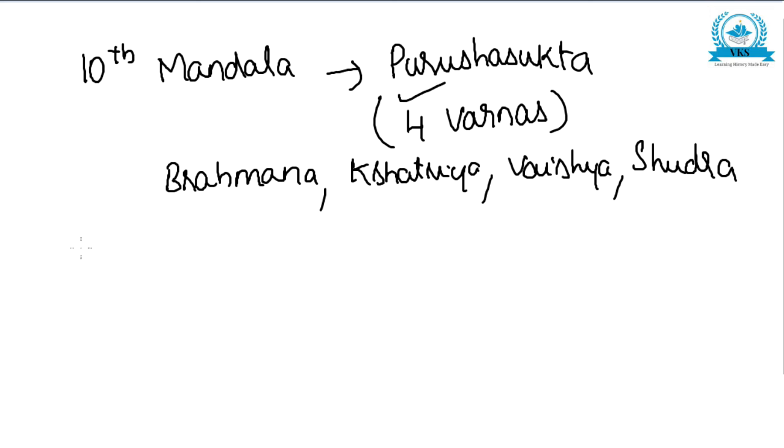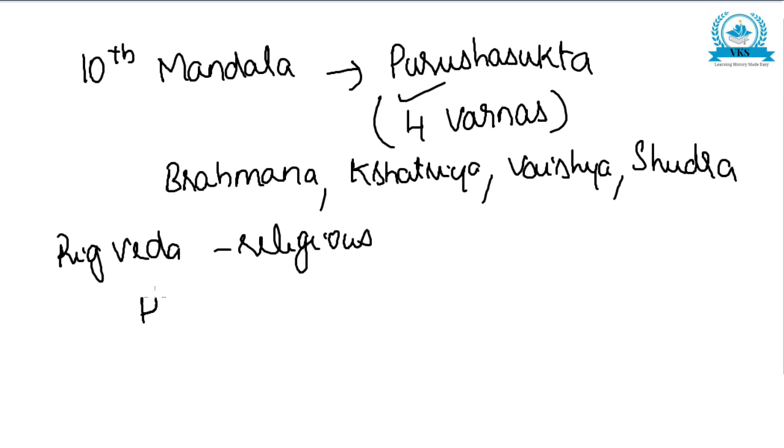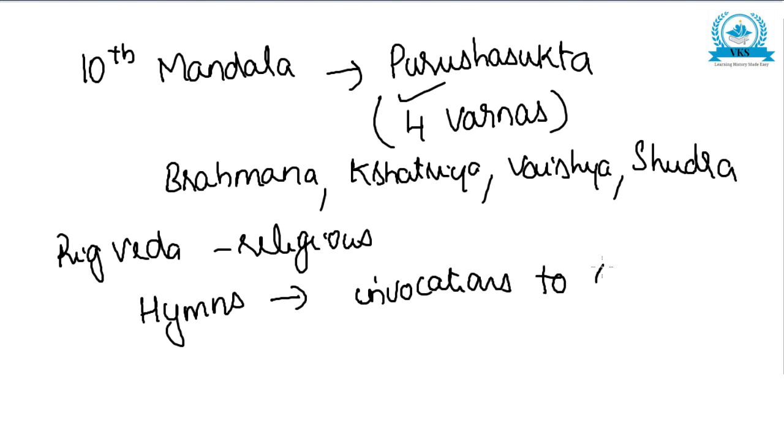And Rig Veda is purely religious work. Most of the hymns are invocations to gods. As we said, 1017 hymns are there, and most of them are invocations to gods. That is why Rig Veda is mostly religious work. So this much are the points related to Rig Veda.